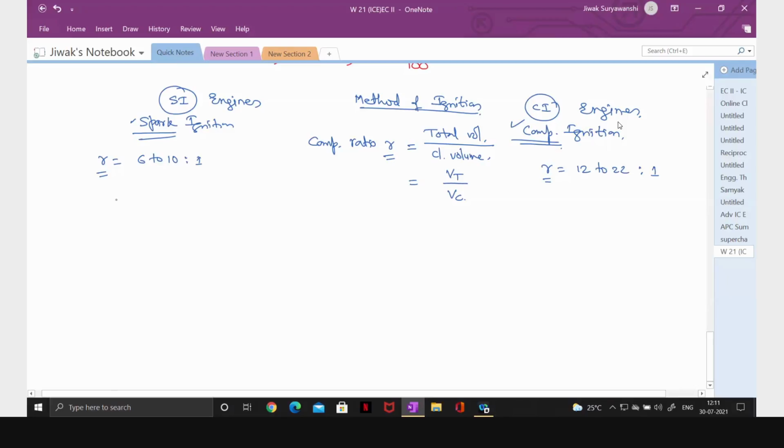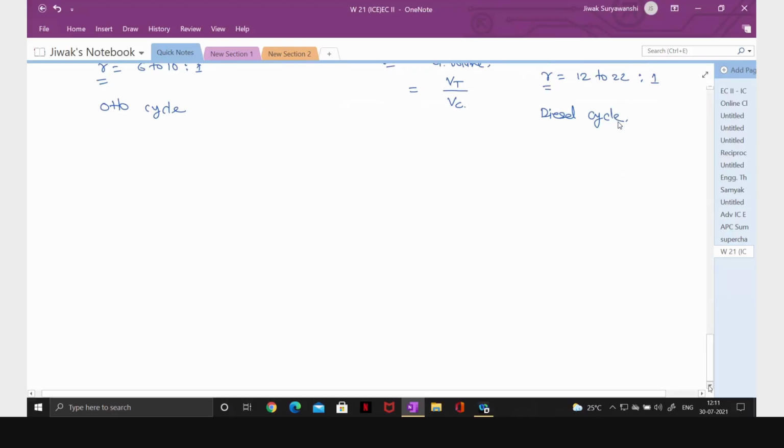Then here we are using the Otto cycle, and here we are using the diesel cycle. Now you are aware of the Otto cycle and diesel cycle that I have covered in thermodynamics. Okay, so let us quickly revise this now.